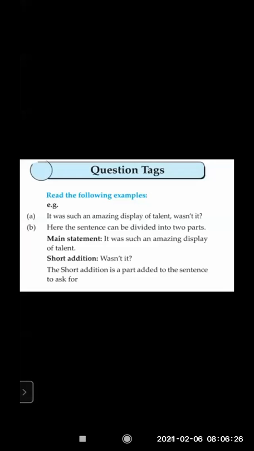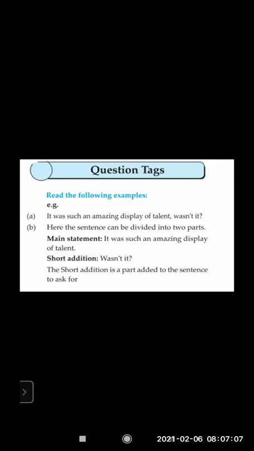This is the question tags example. The first one: it was such an amazing display of talent. There is a comma, you can see, in the sentence, and the sentence is positive. So the tag is negative. Positive means affirmative. So don't get confused when someone says it's an affirmative sentence; that means it's a positive sentence. And the question tag is wasn't it. There is no capital letter, and there is a question mark.